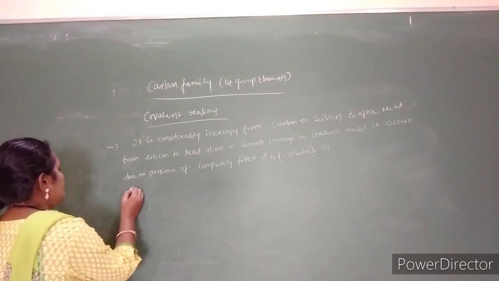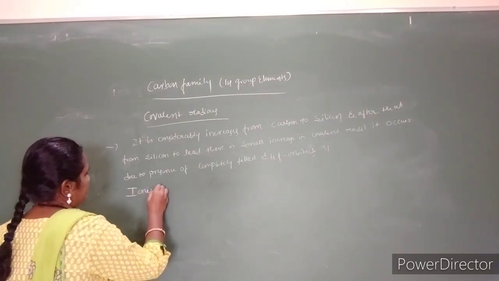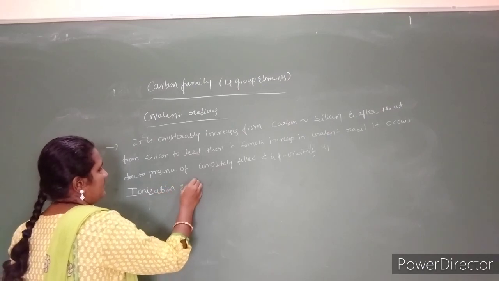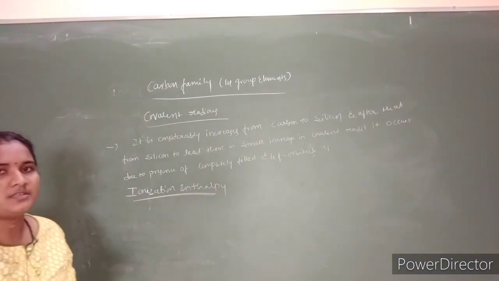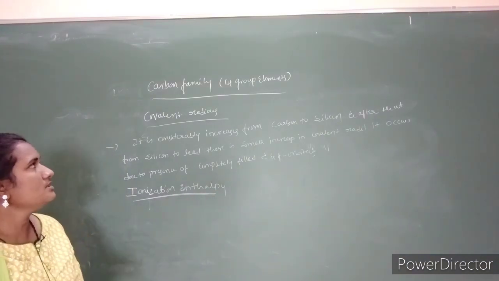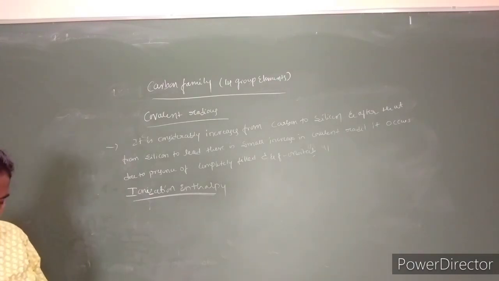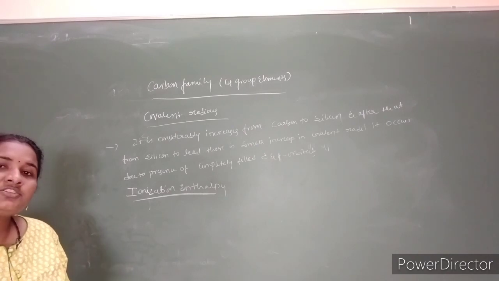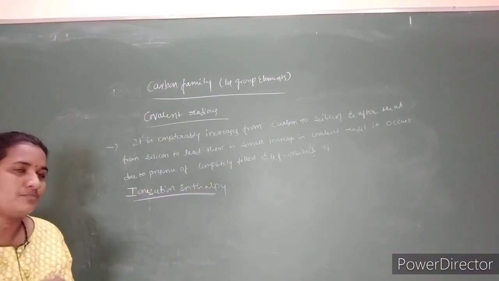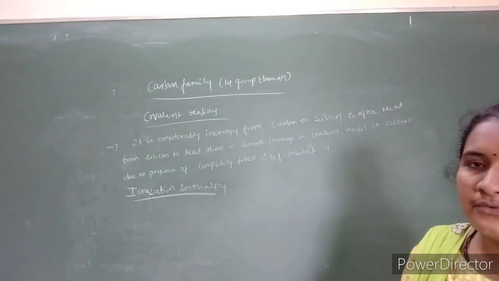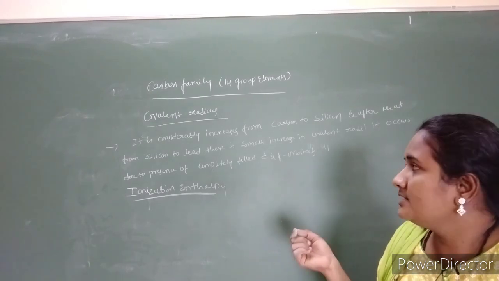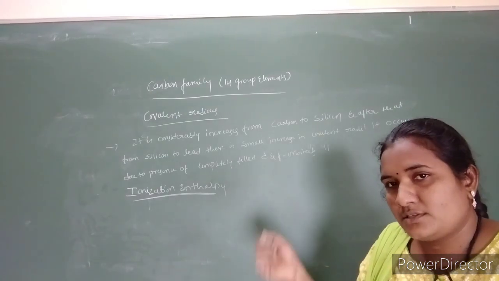Ionization enthalpy. Compared with group 13 elements, the group 14 elements have high ionization enthalpy. The carbon family has more ionization enthalpy. The influence of core electrons is visible here also, so the ionization enthalpy decreases down the group. Due to the inner core electrons, meaning d and f electrons, there is a decrease in ionization enthalpy down the group.